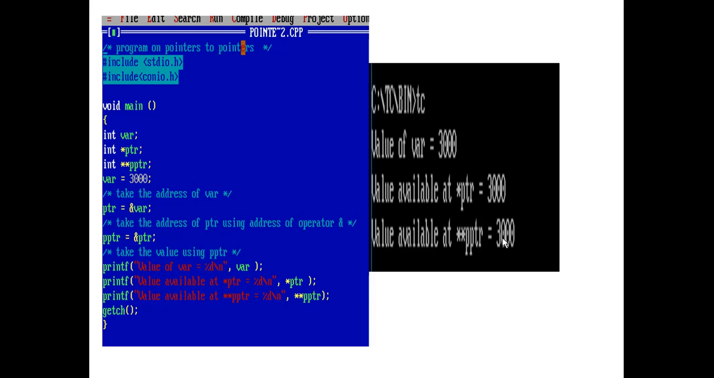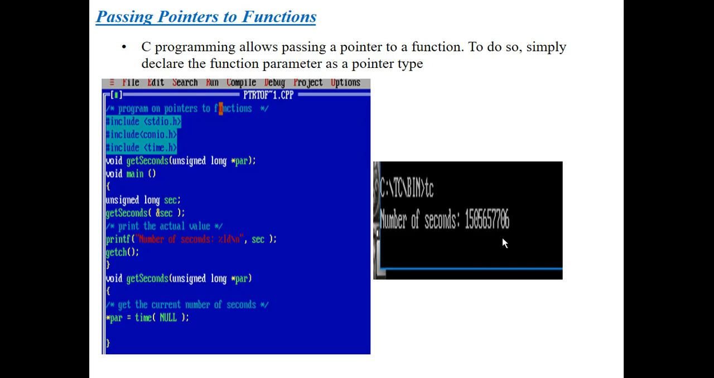That is the concept of pointer to pointers in the C programming language, and this is one type of concept in pointers. So next topic, passing pointers to functions.